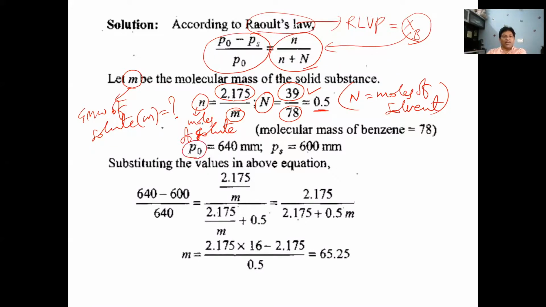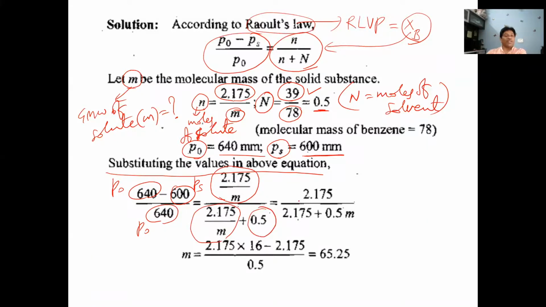Now P naught is the vapor pressure of pure solvent, 640 mm given. PS is mentioned in the problem as 600 mm. Substituting the values in the above equation, P naught minus PS by P naught is equal to the number of moles of solute by the number of moles of solute plus the number of moles of solvent, which gives a value in terms of M. So on solving we get M is equal to 65.25 gram per mole.